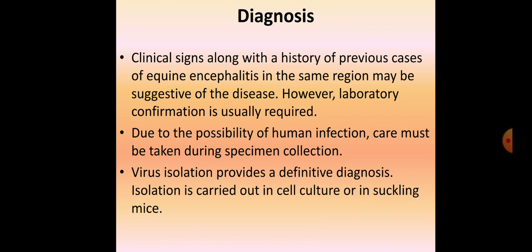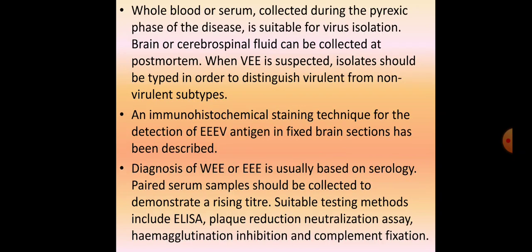Now, due to the possibility of human infection, care must be taken during specimen collection, because it's a zoonotic disease. Virus isolation provides a definitive diagnosis. Isolation is carried out in cell culture or in suckling mice. So both ways we can culture the virus, in cell culture or tissue culture, or in lab animals, especially suckling mice.